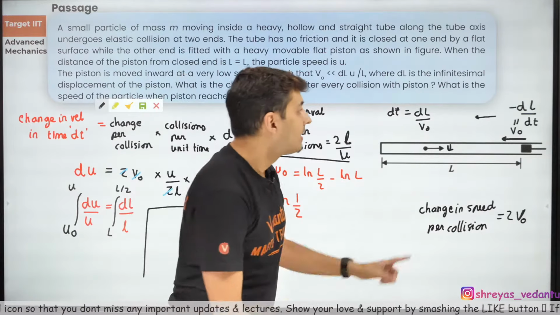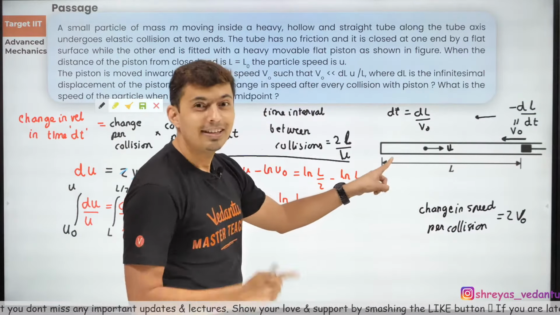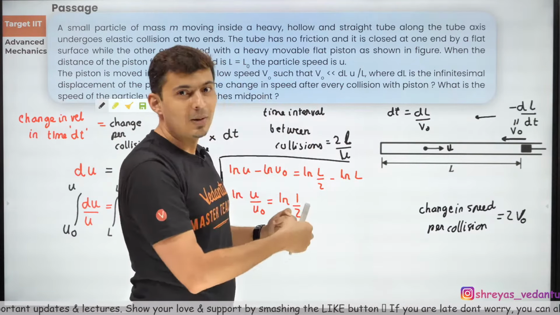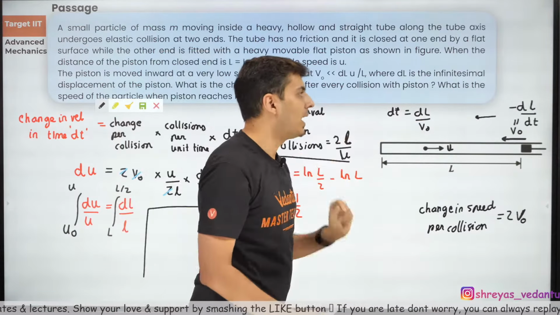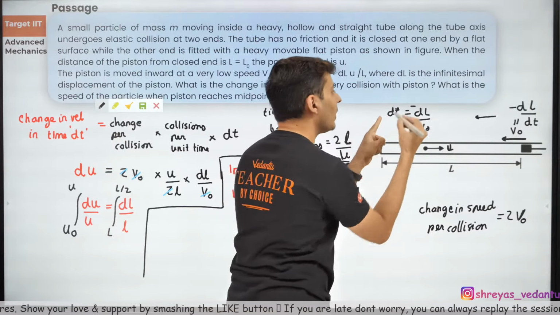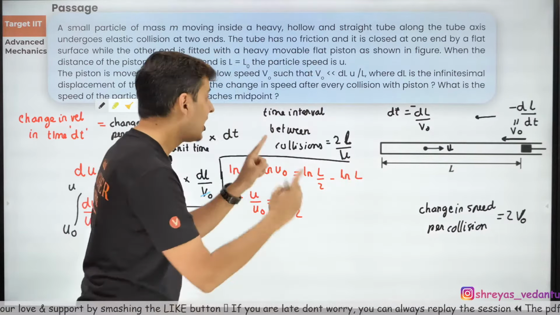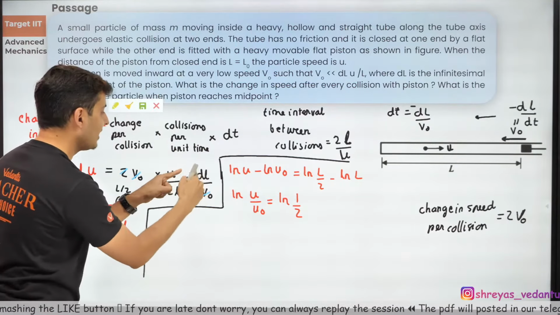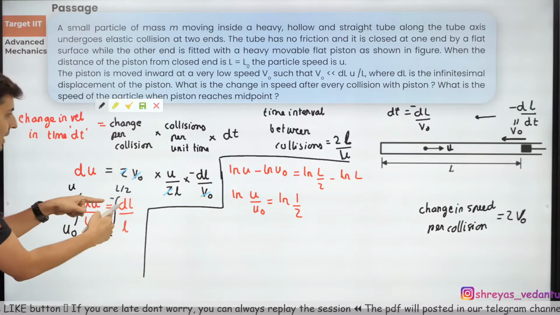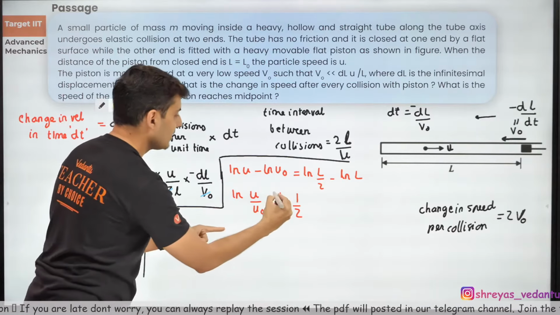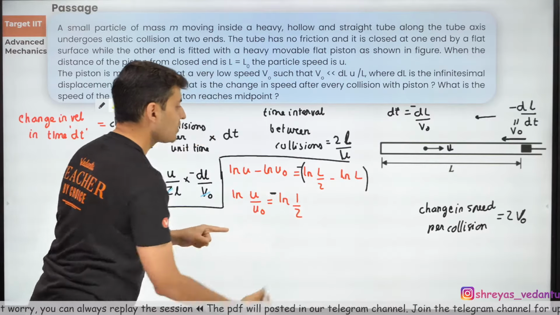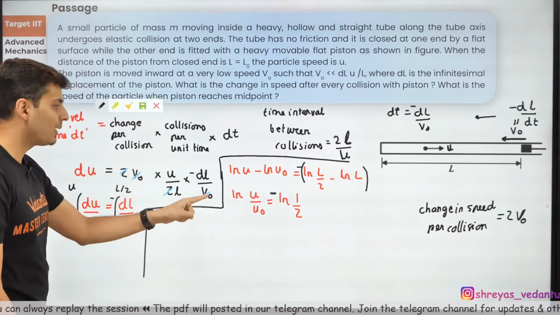Length is decreasing, so dl will itself be a negative number. Hence you need to put a minus sign. So dt will also be minus dl by v naught, and hence over here this will also be minus. If this is minus, there will be a minus sign here as well. There will be a minus sign everywhere.